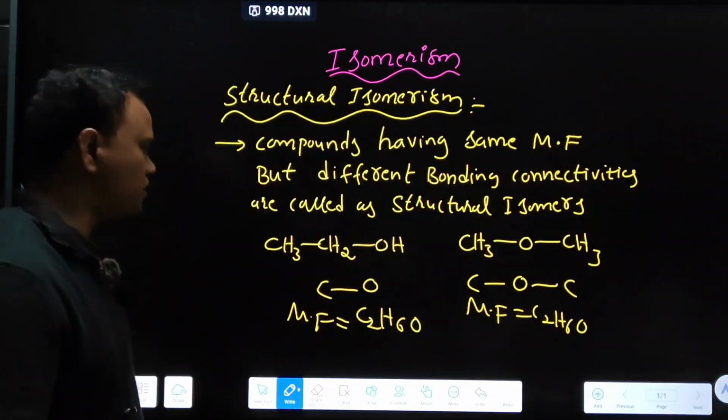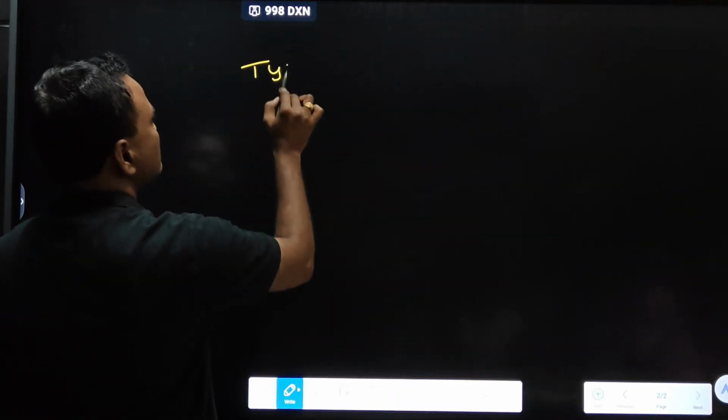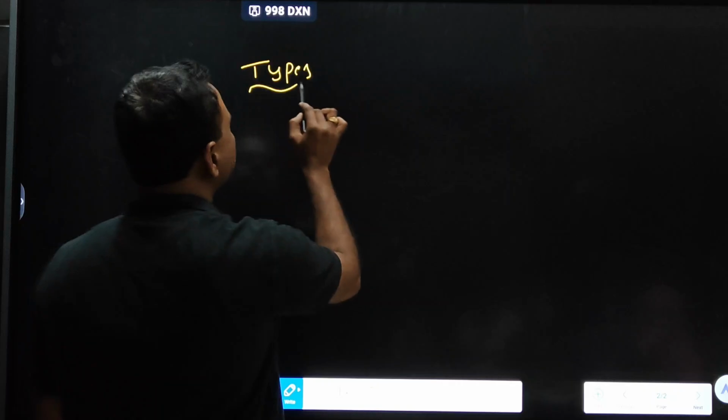Let us see the types of structural isomerism. I'll send the copy, no need to write.